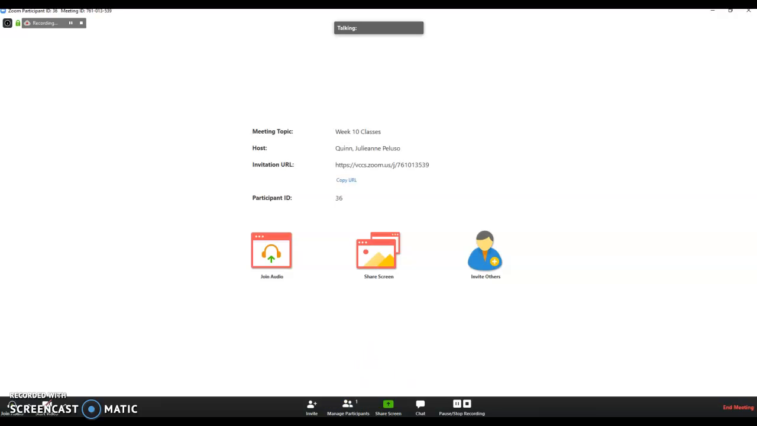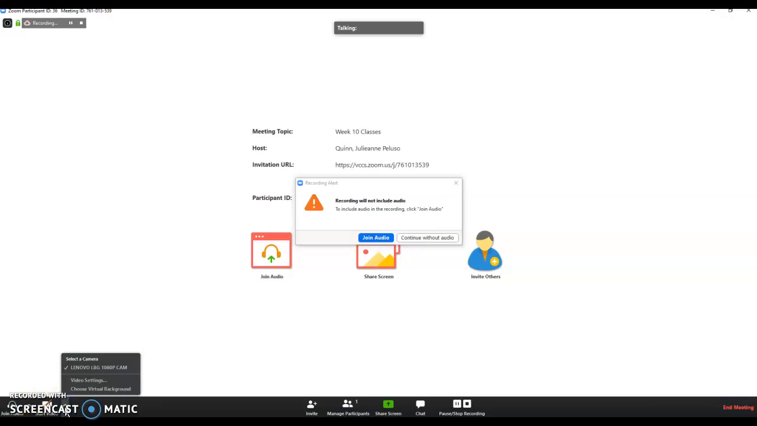You'll notice that I am the only person in here at the moment. And again, invite is down here. So there's some redundancy. You see join audio. Here's where you can turn on and off your video. And then you've got some settings, and you can even play with a virtual background.